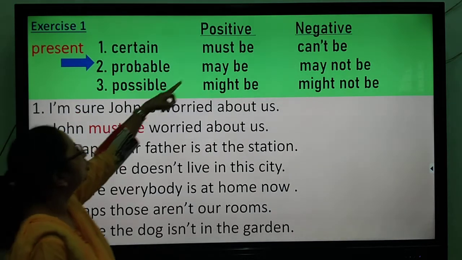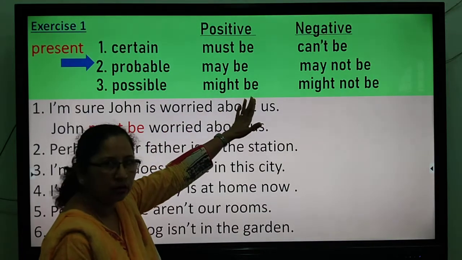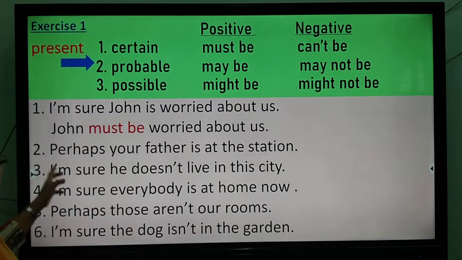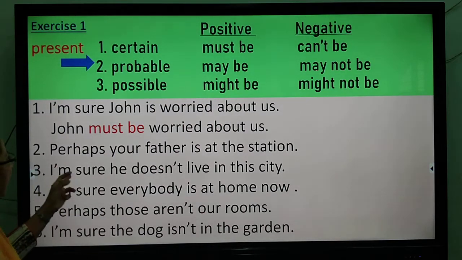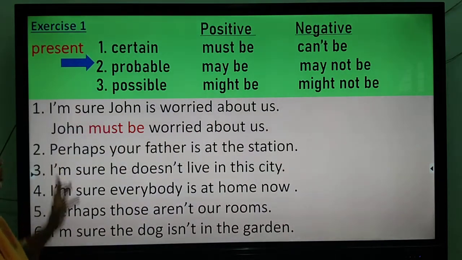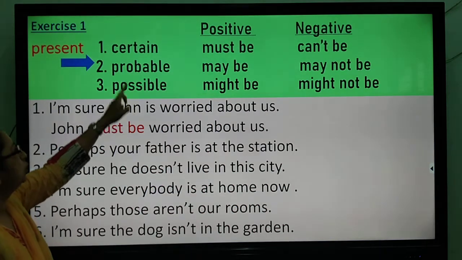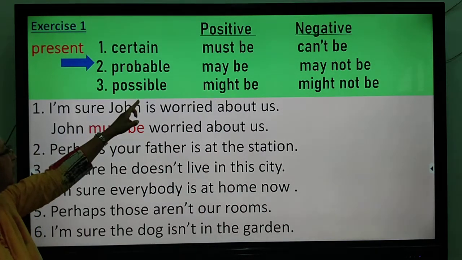That is, we use must, may, might and could. Alright? Now decide what the situation is and complete these sentences. Perhaps your father is at the station. Perhaps means we do not know. So it is probable or possible. You could use any of these.